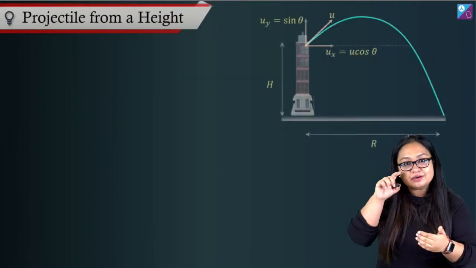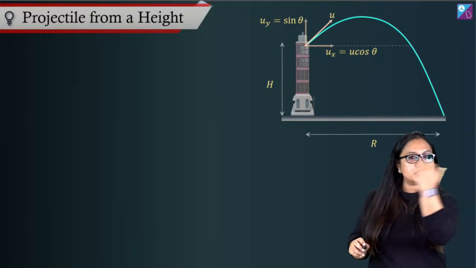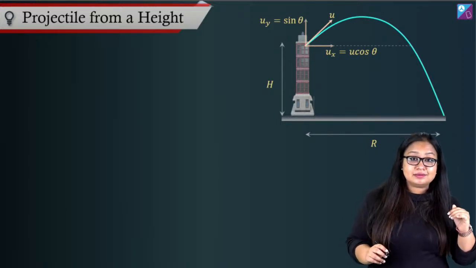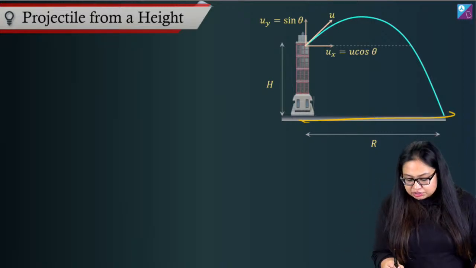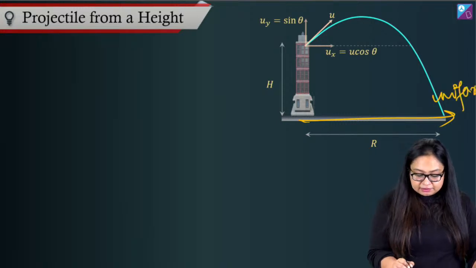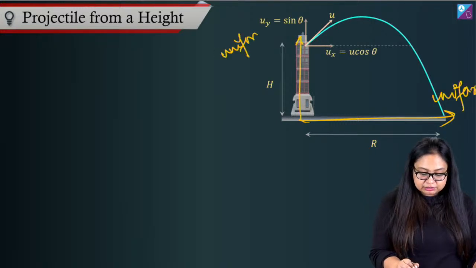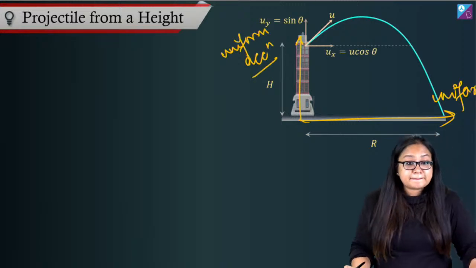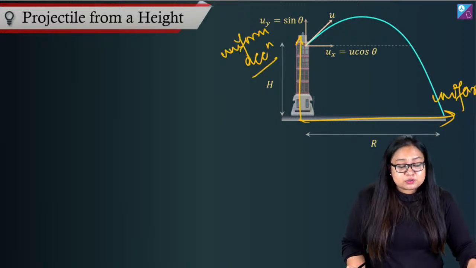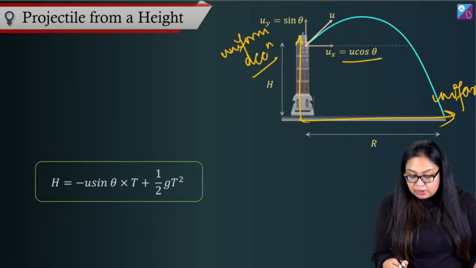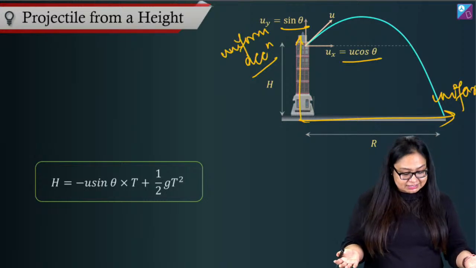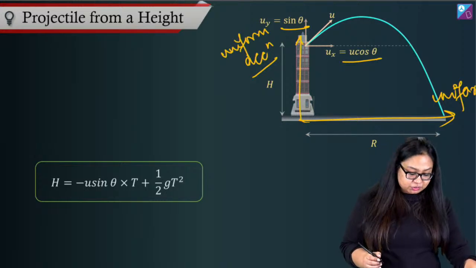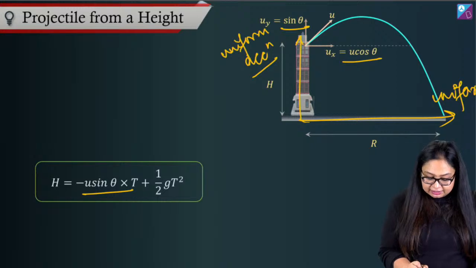Now when we come to the next part of it, take it one step further. Instead of throwing from a height horizontally, we are throwing at an angle. Again the same fundamental applies. We've got horizontal uniform motion and vertical uniform acceleration. So in x direction, ux is u cos theta, uy is u sin theta, and to calculate, s is equal to ut plus half at square, h is equal to minus u sin theta t plus half gt square.